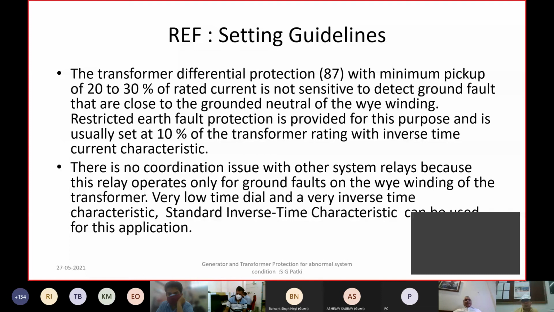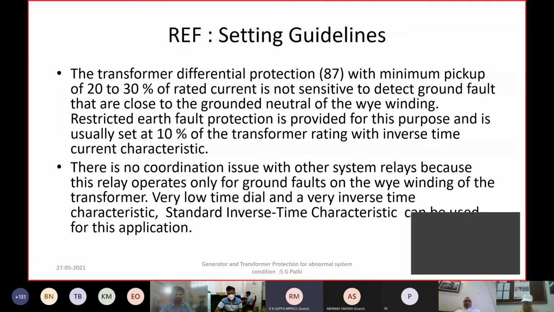So there is an inherent time coordination between LBB operation and auto reclosing. If the protection operates and a breaker is stuck, then you can block the auto recloser easily. So when LBB operation takes place, you should block the auto recloser.